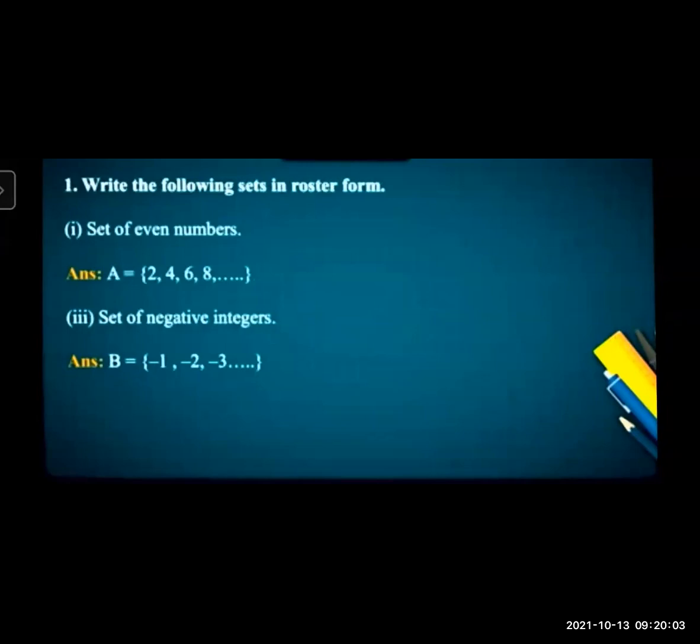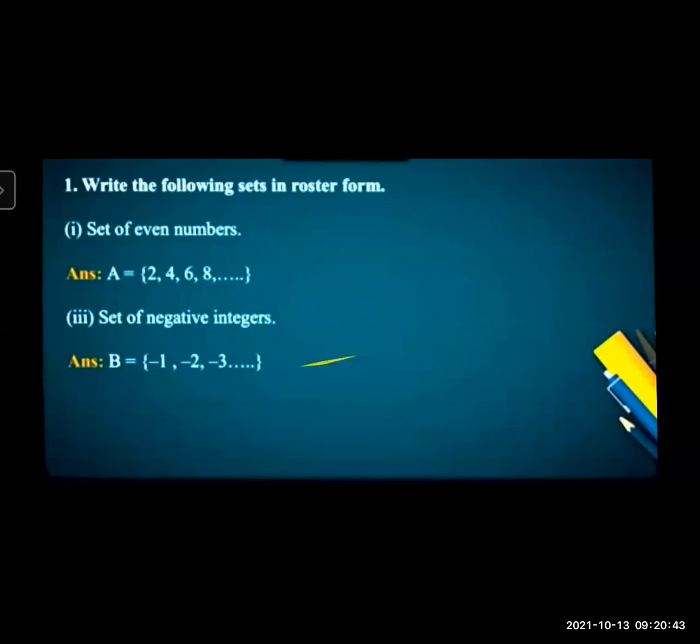Set of even numbers. You have to use one capital letter to name the set. A is equal to {2, 4, 6, 8, and so on}. See the third example: set of negative integers. What are all negative integers? Negative integers start from -1. So we'll name it B, because we have already named the first set A. So B is equal to {-1, -2, -3, and so on}.